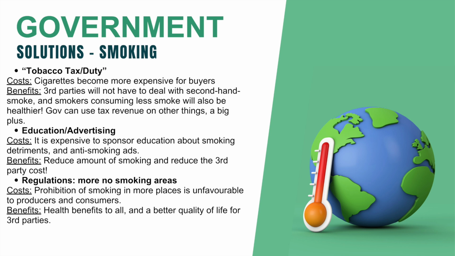Now here are some government solutions. They can implement a tobacco tax or duty as they already have in Hong Kong. Cigarettes become more expensive for buyers, but third parties will not have to deal with secondhand smoke, and the smokers consuming less smoke will also be healthier. The government can use tax revenue on other things, which is a big plus.